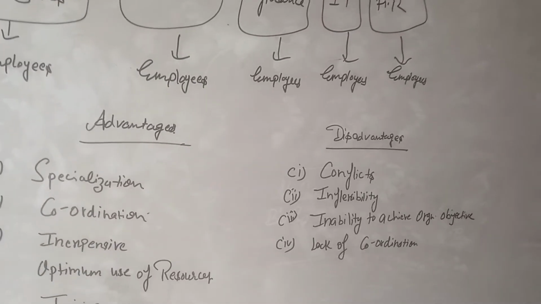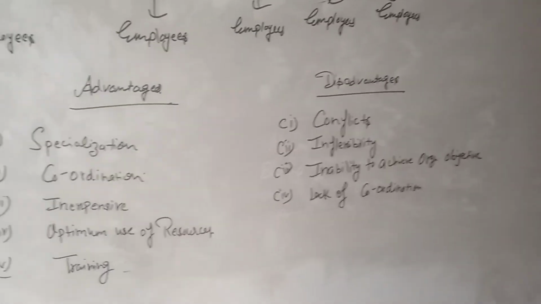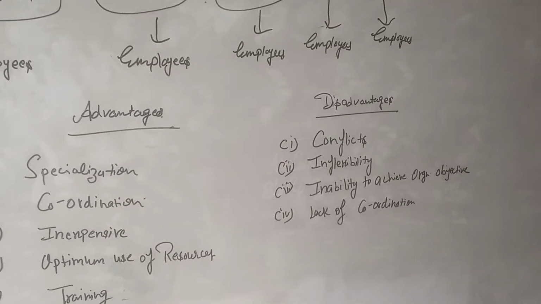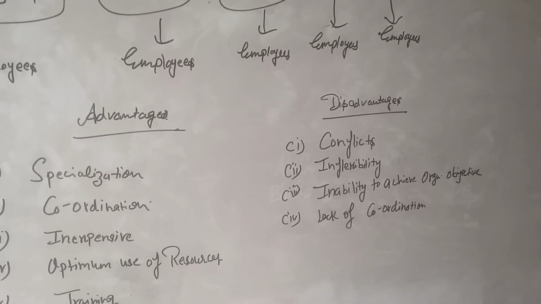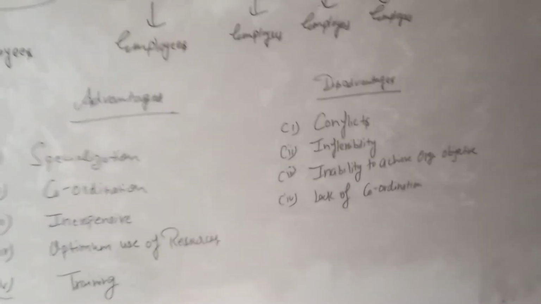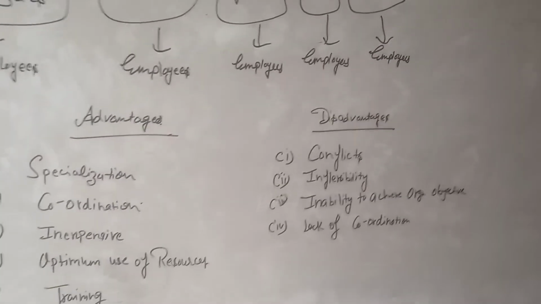Next one is inability to achieve organizational objectives. If there are conflicts among the departments and inflexibility, then obviously we cannot achieve the objectives of the organization. So it creates an inability to achieve organizational objectives.